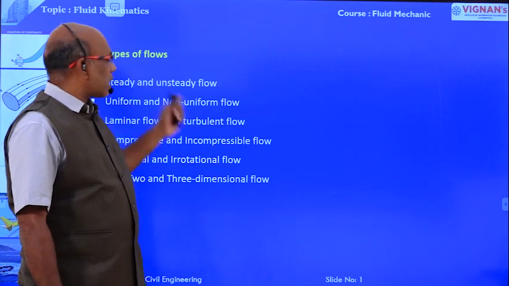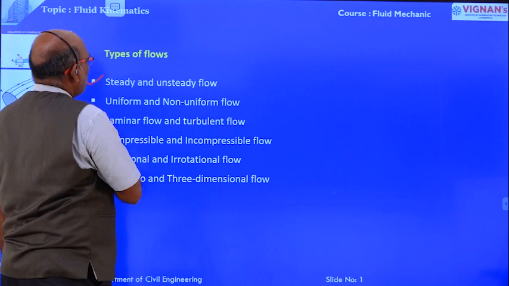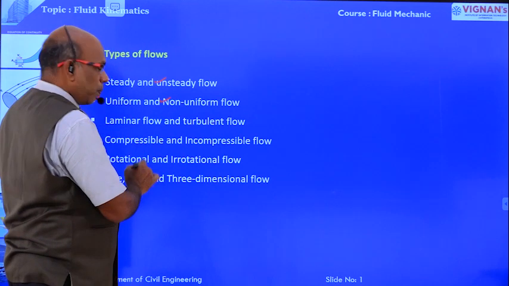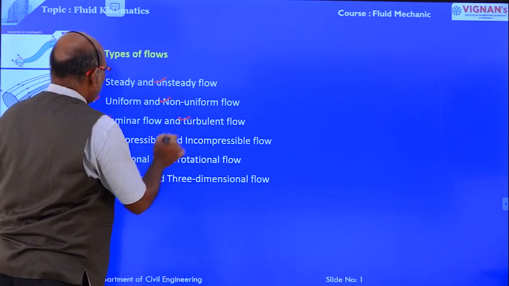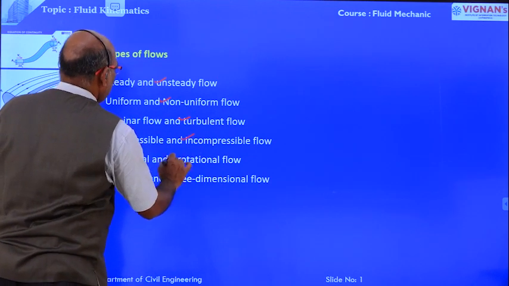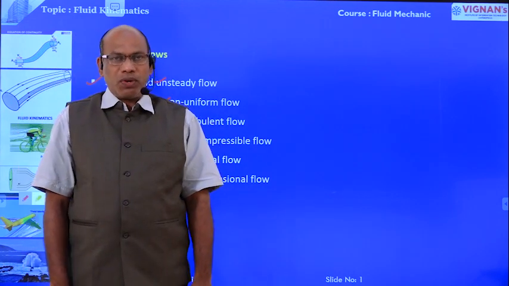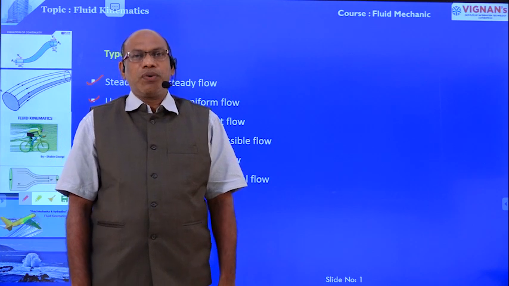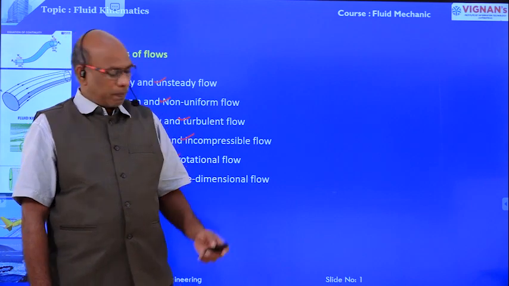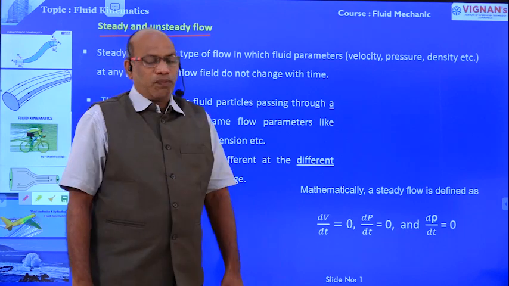In this chapter, the flows are classified in different ways: steady flow and unsteady flow, uniform flow and non-uniform flow, laminar flow and turbulent flow, compressible flow and incompressible flow, rotational flow and irrotational flow, and finally 1, 2 and 3 dimensional flows. These are the classifications of flows in channels as well as in pipes. Right. What is steady and unsteady flow?